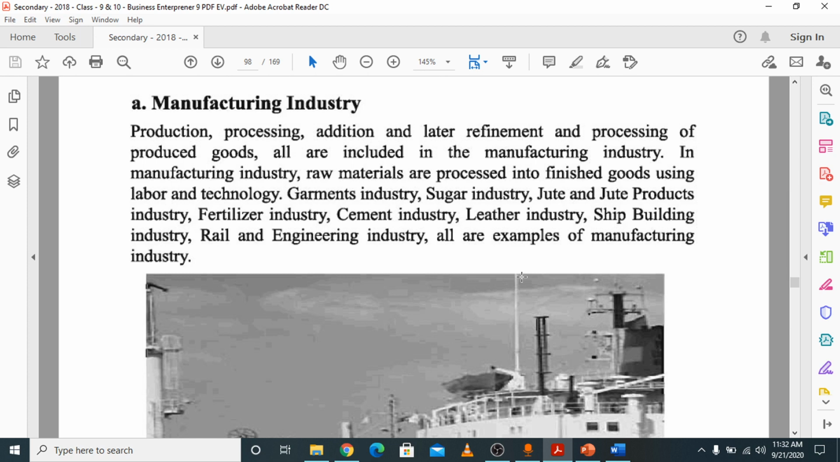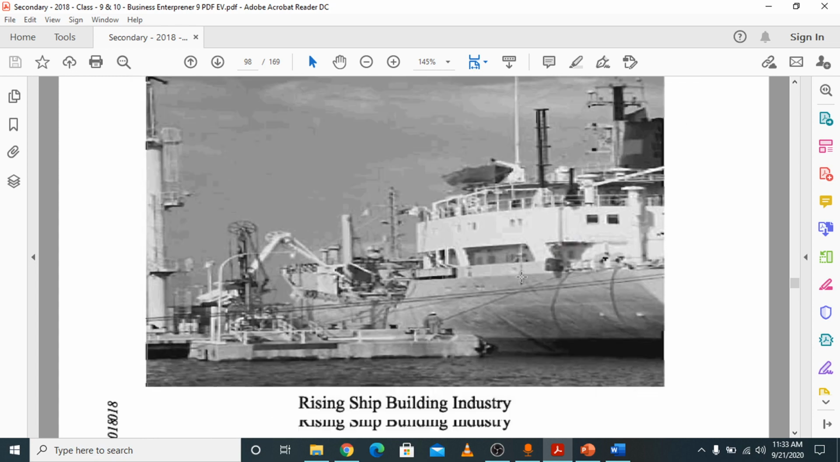Some examples are the garments industry, sugar industry, jute and jute products industry, fertilizer industry, cement industry, leather industry, shipbuilding industry, rail and engineering industry. All are examples of manufacturing industries. In these industries you make raw materials into finished goods. That's why it is called manufacturing industry.